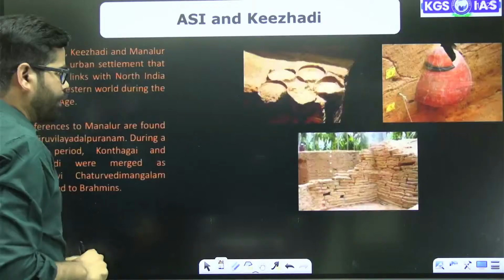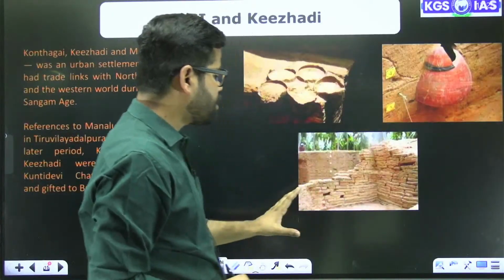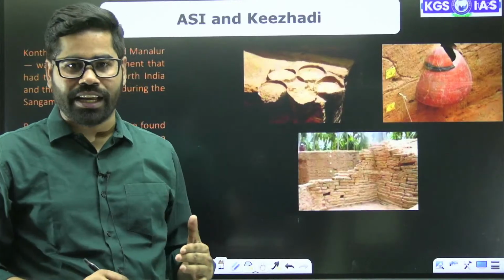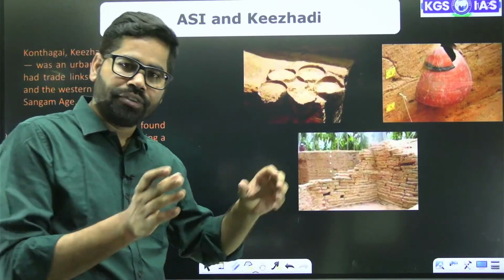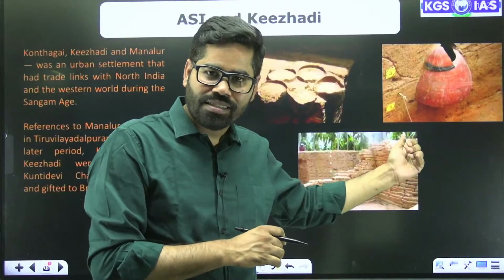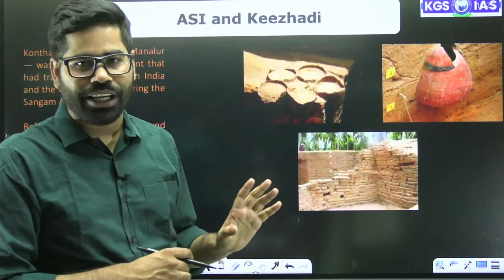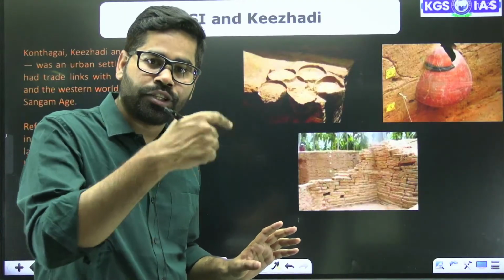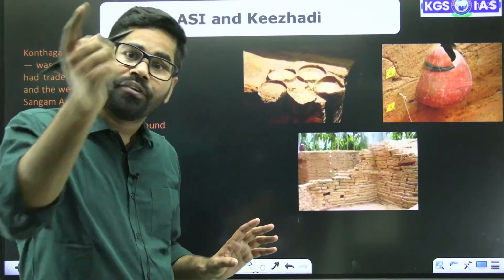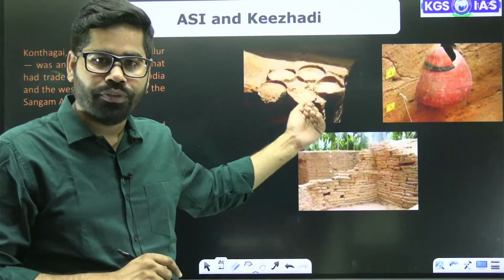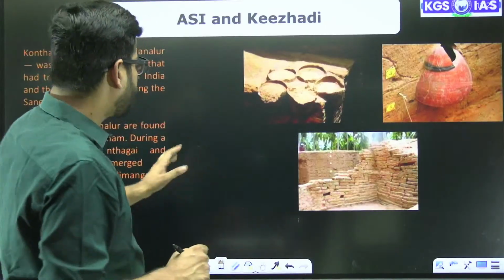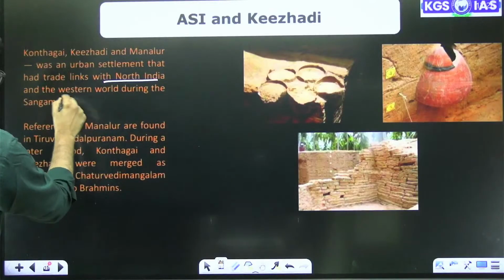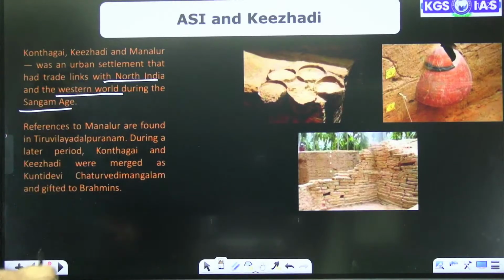Okay. Like you can see, these earthen pots and other remains, plus many structures, have been identified in these areas. Many of the earthen pots and other remains have been found in this Khijri location. It has been seen that it has links with North India and the western part of Asia also. So what we see is that it had links with North India and the Western world during the Sangam age.